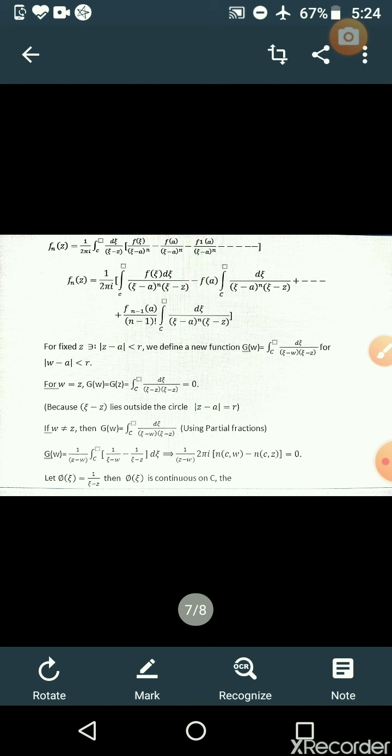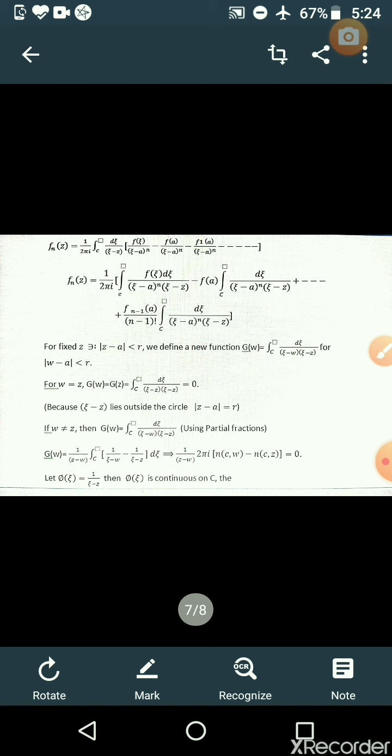Now this we again define: let phi of xi equal to 1 by (xi minus z). Then phi of xi is continuous on c, and g of w is equal to integral over c of phi of xi into dxi by (xi minus w), and g of w equals 0.